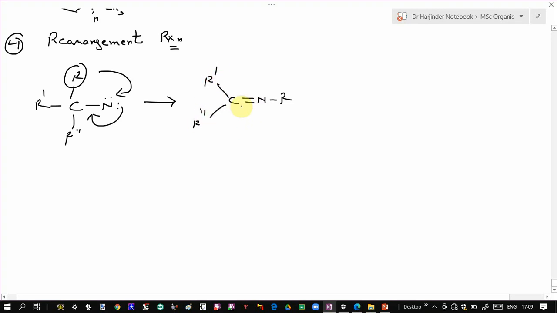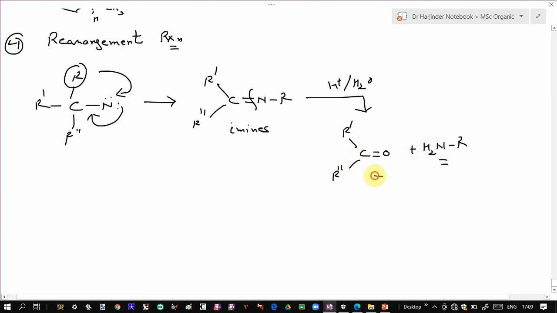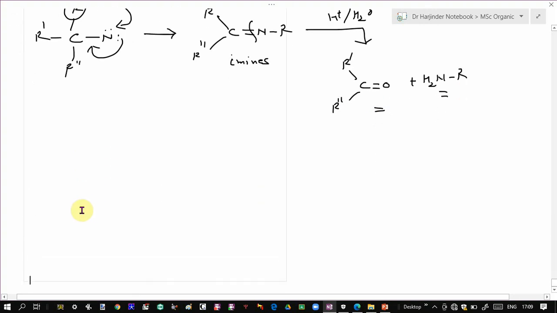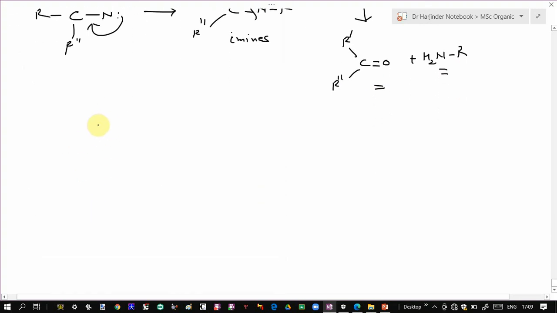And these compounds containing a carbon-nitrogen double bond are called imines. If you do the hydrolysis of these imines, this bond breaks and this gives rise to the corresponding carbonyl compound plus amine. So this is one of the methods by which you can prepare amines. Now the migrating tendency of the different groups is in the order: hydrogen has the maximum migrating tendency, then aryl group, and then alkyl group, which has the least migrating tendency.